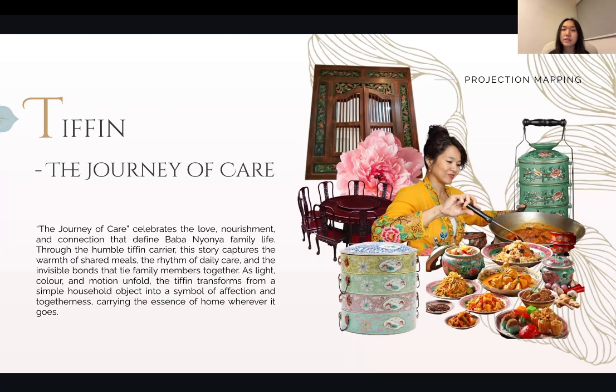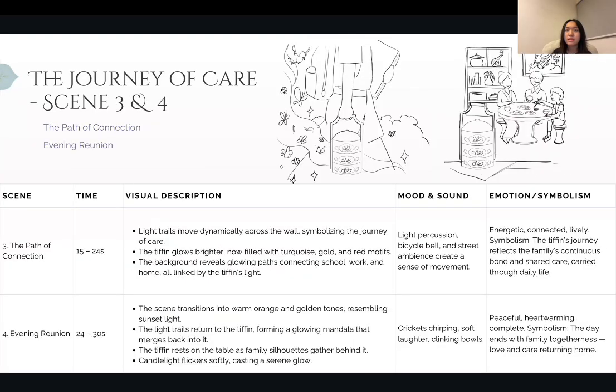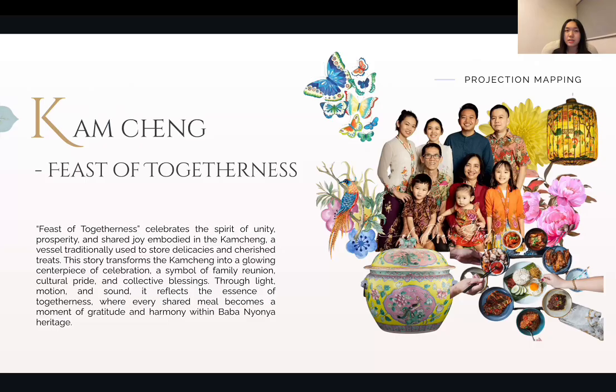And Tiffin is mostly about family and togetherness, because it is used to store meals, and it can be taken away by the family members to their work or school. So it's about a symbol of affection and togetherness of a family. And this is the storyboard.